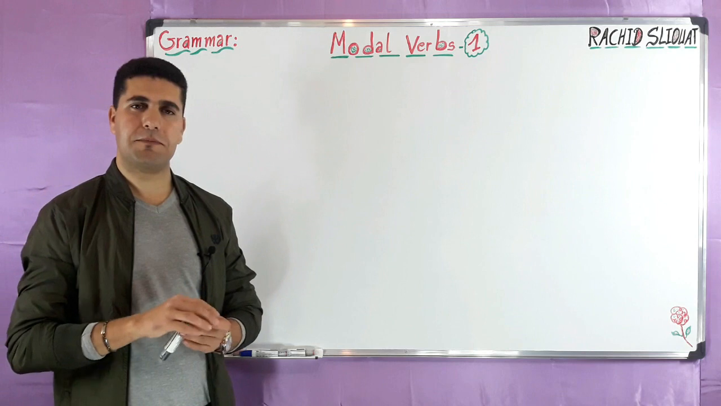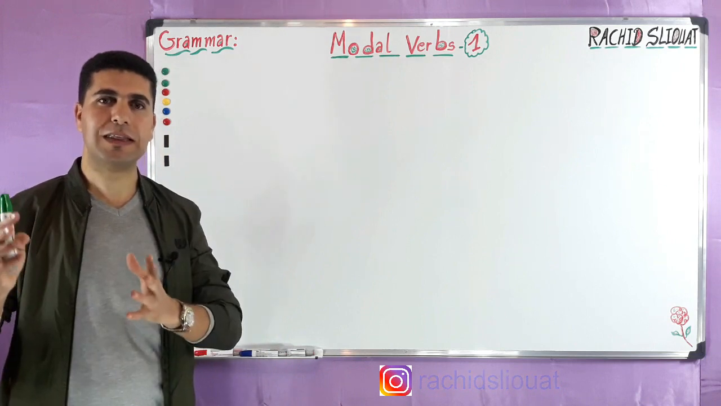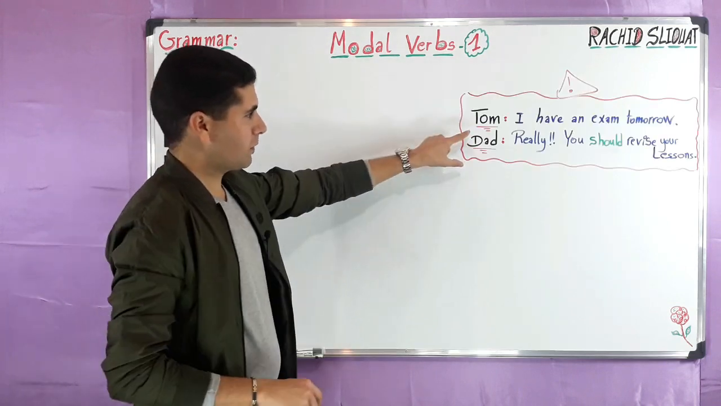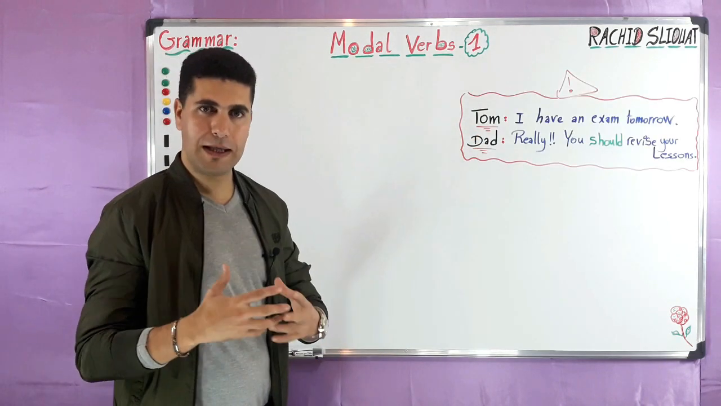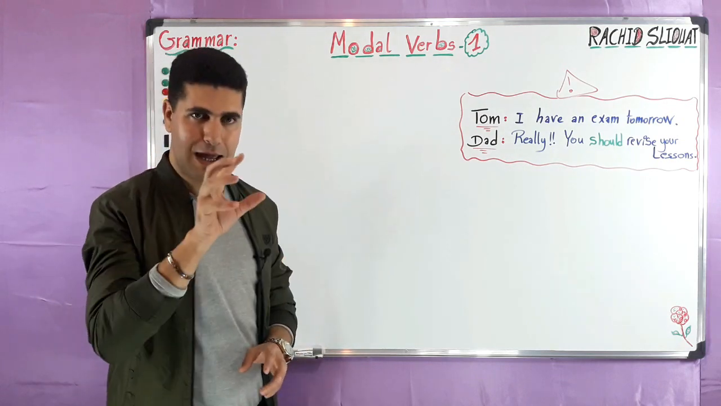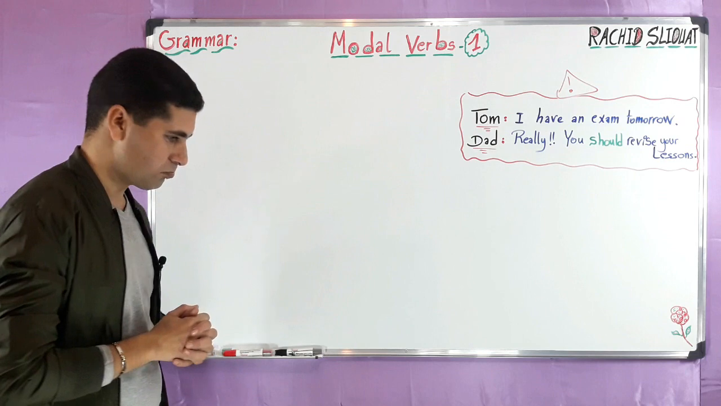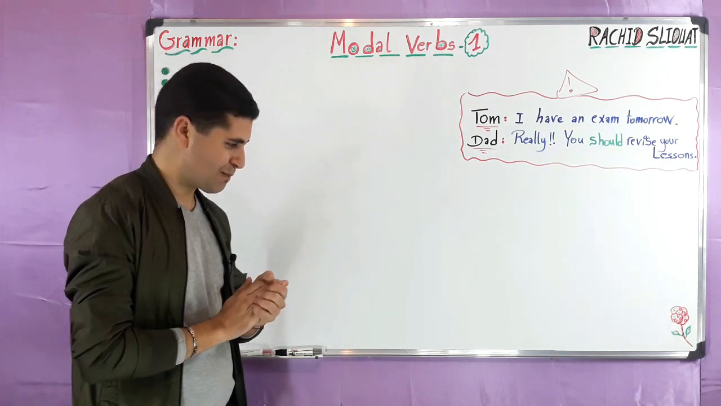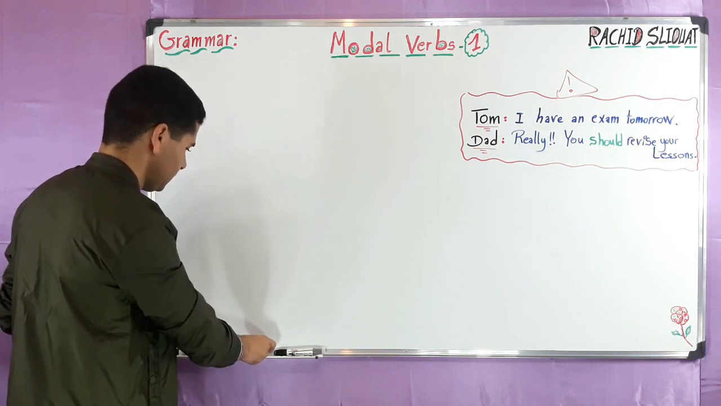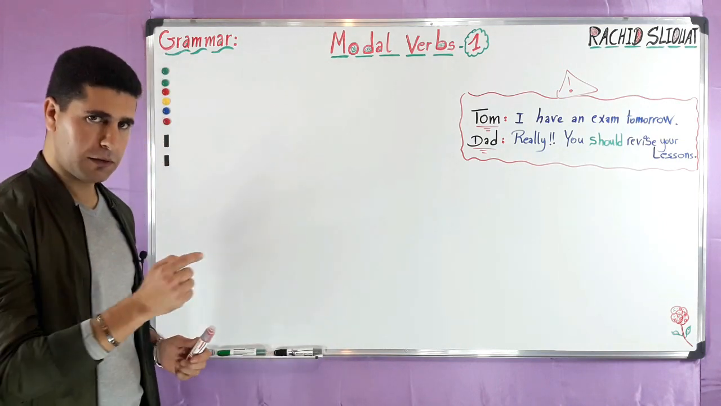Now the first thing that you have to keep in mind when we talk about modal verbs: these are verbs. We are talking about a certain category of verbs. Now here is a very simple dialogue between Tom and his dad, father. Take a minute, try to read this dialogue and identify the verbs in this dialogue. Alright, okay, now let's read this dialogue.